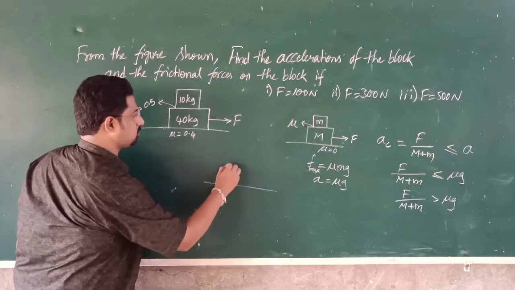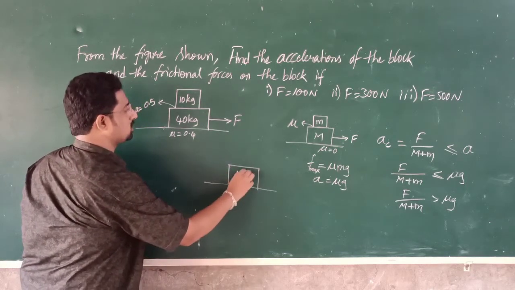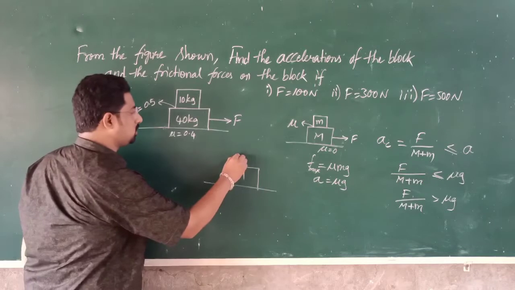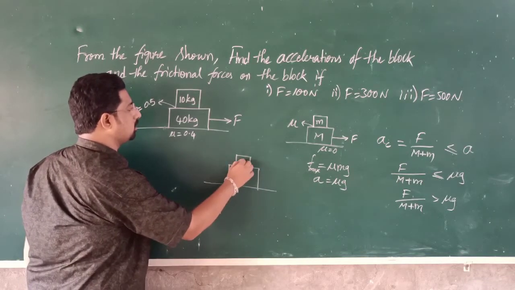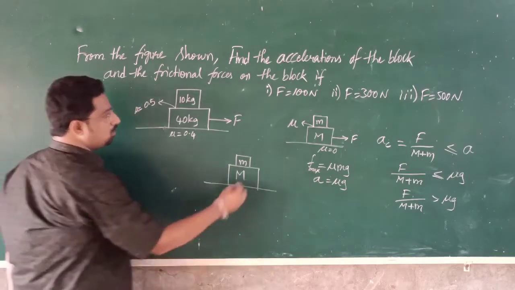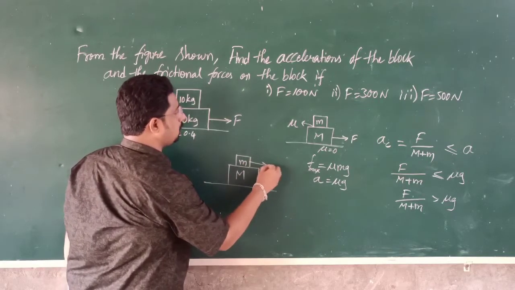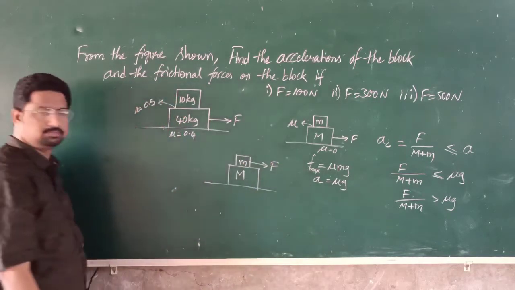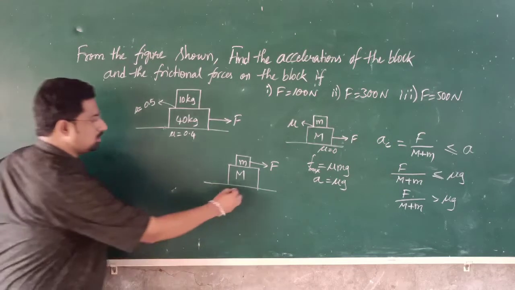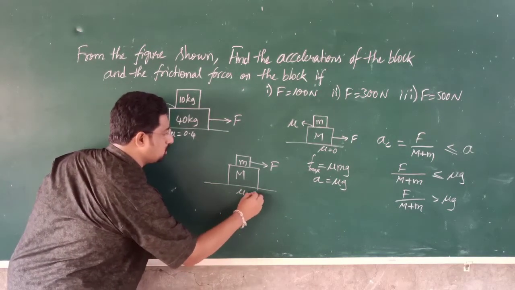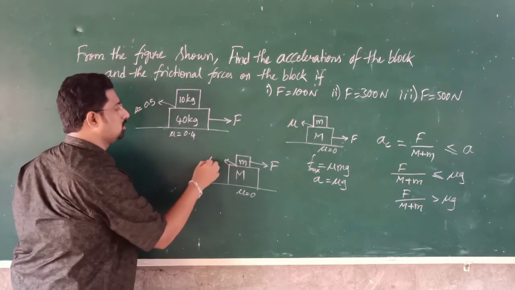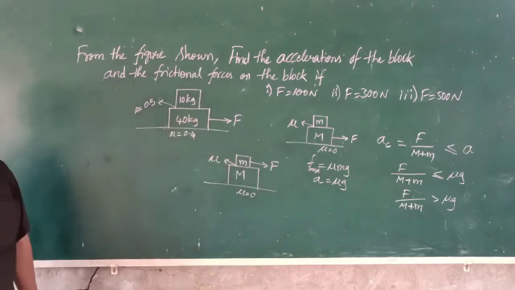Similarly, there is a body of mass M on which there is another body of mass small m. Now here the force F is applied on the upper block. The surface is mu equal to 0, and here the coefficient of friction between the blocks is mu.